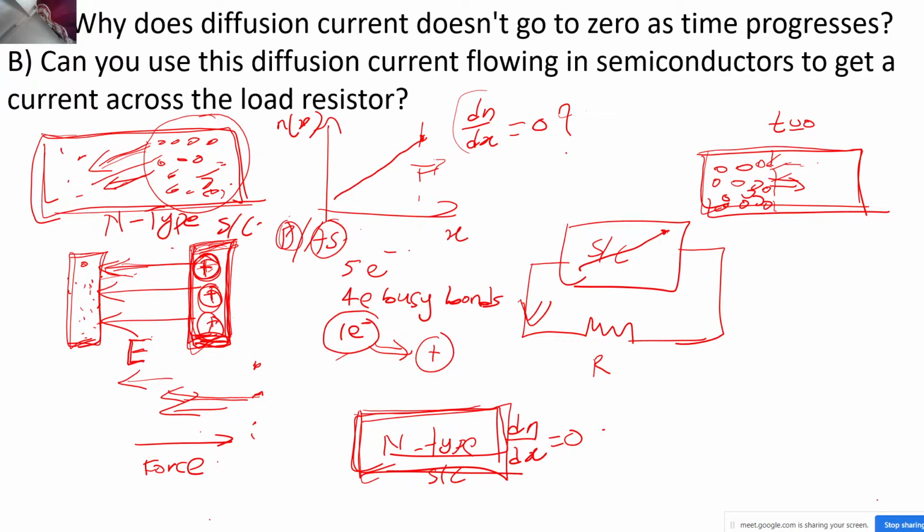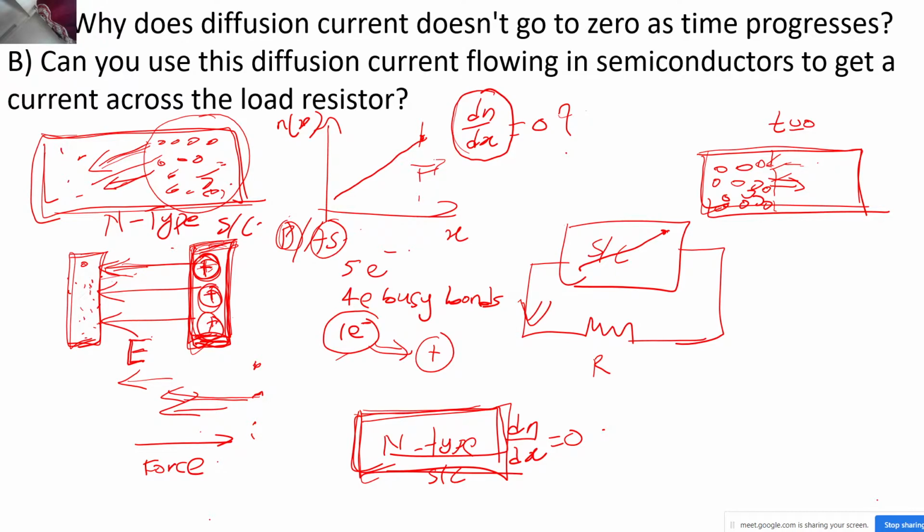Can you use these? Once we know that the diffusion, that is the concentration gradient, is not going to be zero, that means my diffusion current can't become zero with respect to time, because this concentration gradient is maintained even after a long period of time. Correct. Now my second question is, can you use this diffusion current that is flowing in the semiconductor to get a current across the load resistor?